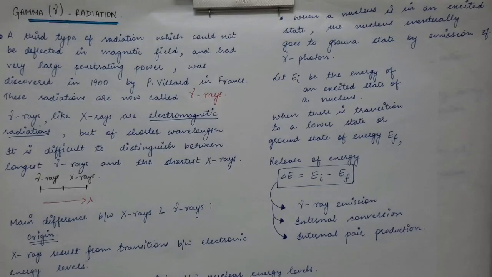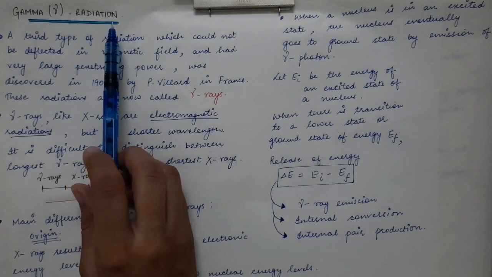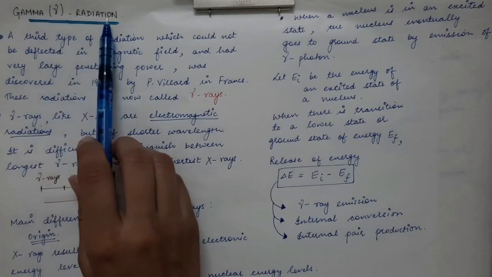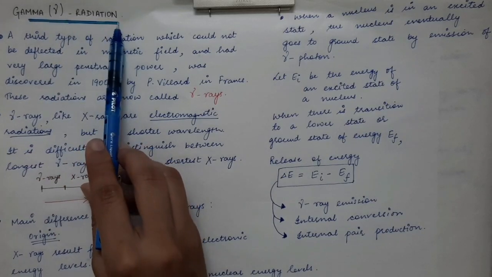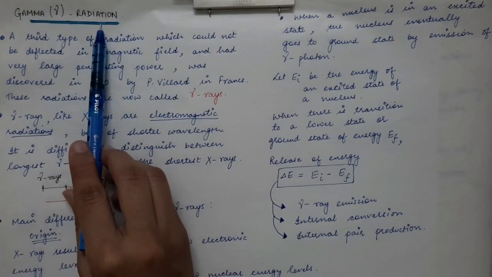The next topic we are going to start is gamma radiation. Earlier on we have done alpha decay and beta decay. So the next topic is gamma radiation. Gamma radiations are emitted from a nucleus. Similar to the alpha particle and the beta particle, gamma radiations are also emitted from the nucleus.